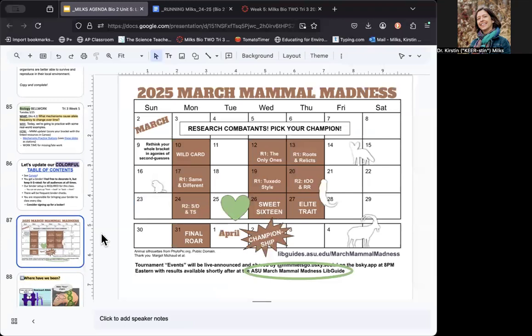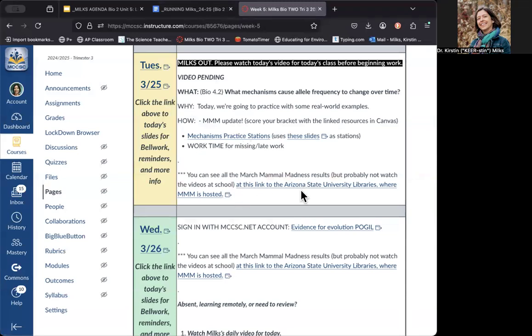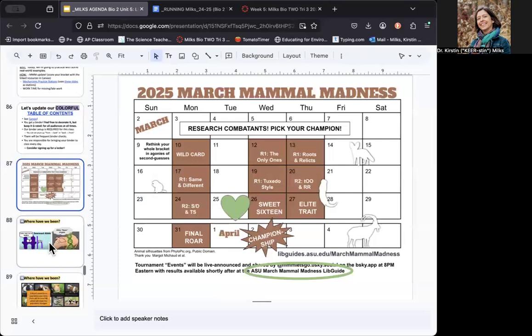March Mammal Madness is upon us. Today is the 25th, which means that round two of same, different, and what's TS? Tuxedo Style happened last night. You can find those at the Arizona State University library guide for March Mammal Madness. And remember, I've included that link here so that you're able to take a look if you'd like. We'll score brackets when I come back.